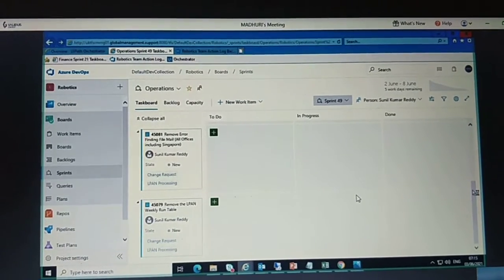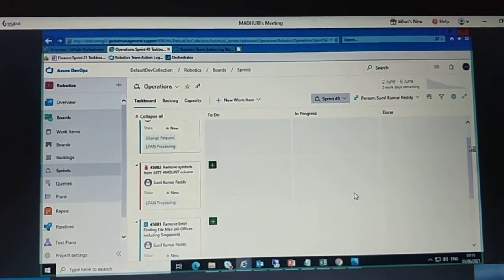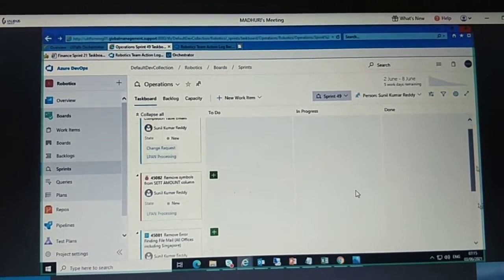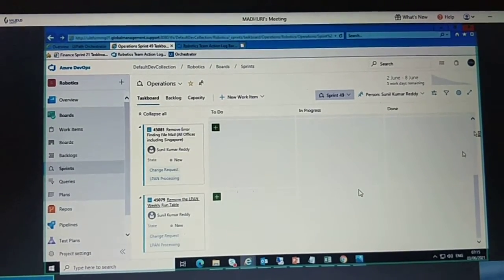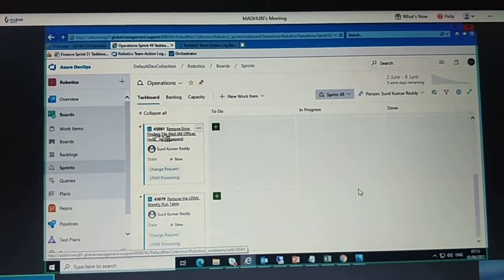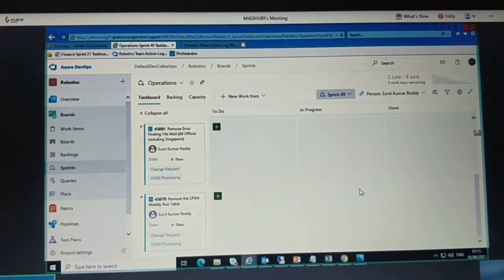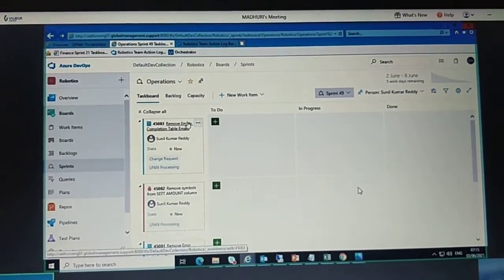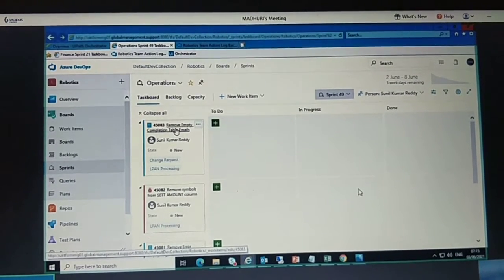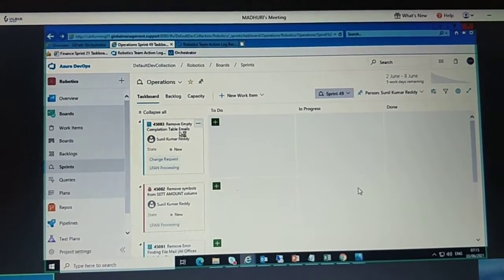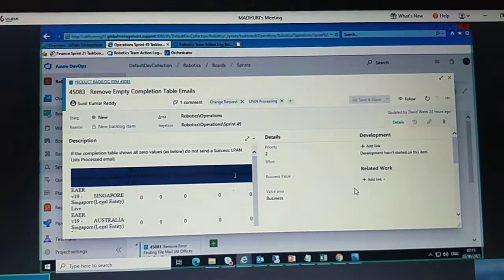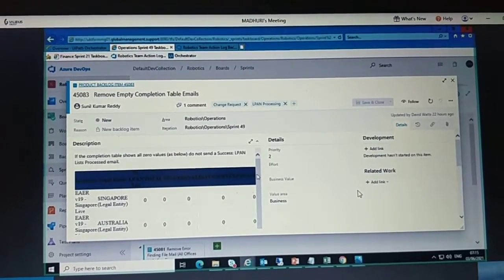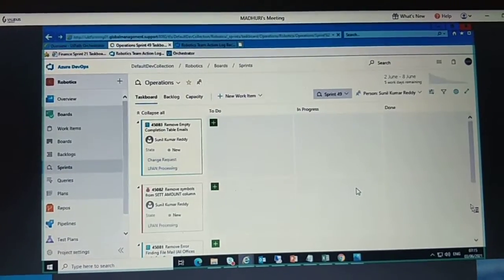Second task. Okay, sorry, actually I have shown you from here, so I'll scroll up. That may be your third or fourth task, or fourth or fifth, which I have shown you. So we will go above, where there are more tasks. Remove empty completion table event. Okay, the second one you explained. Fourth task. Actually, I have scrolled down.